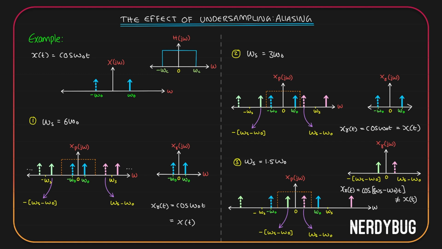And we know why this happened. It is because our sampling was not enough. Sampling frequency is less than 2 times the maximum frequency in the frequency spectrum of our original signal.